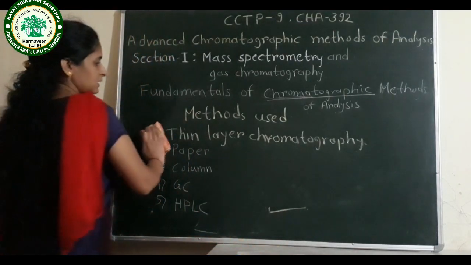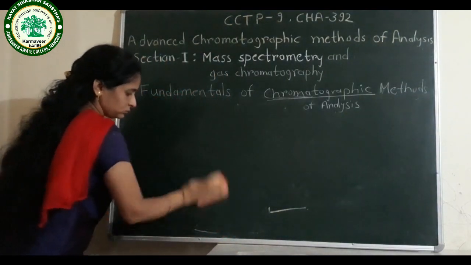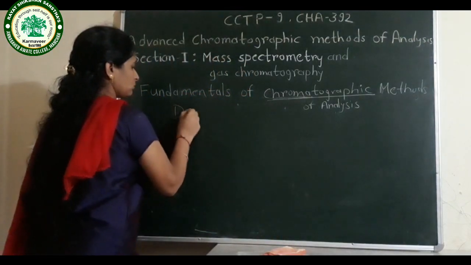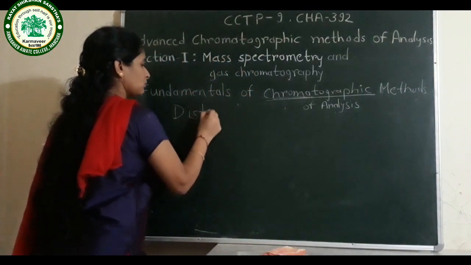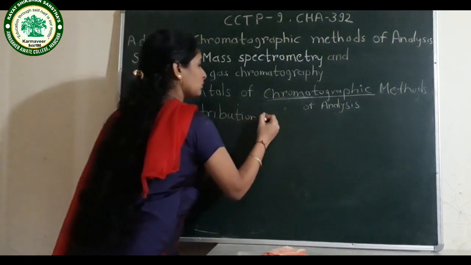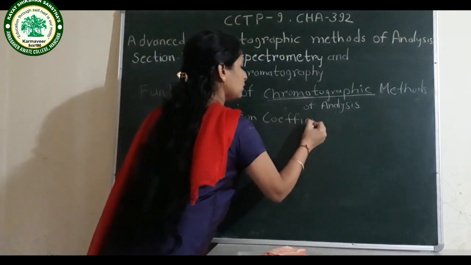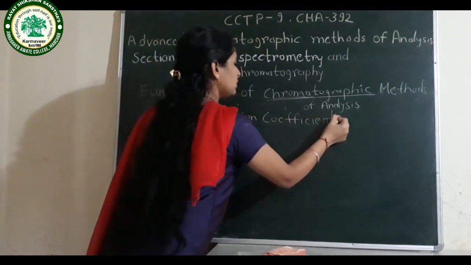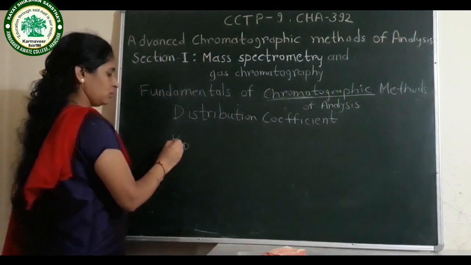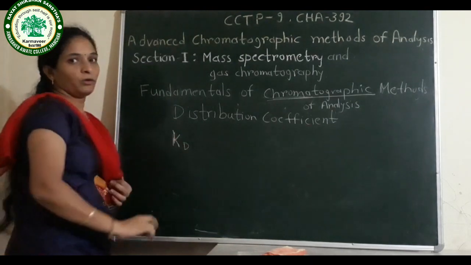Now we will see the distribution ratio. Distribution coefficient is given by Kd. What is the Kd? Kd is the distribution coefficient.